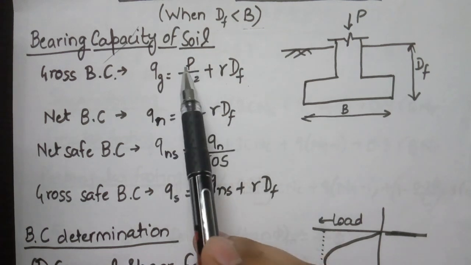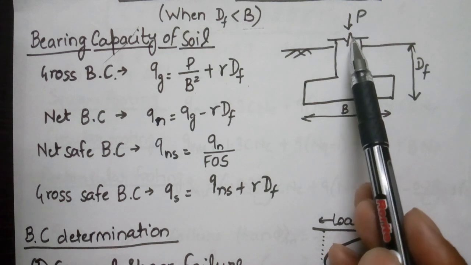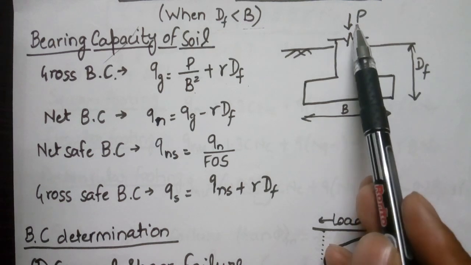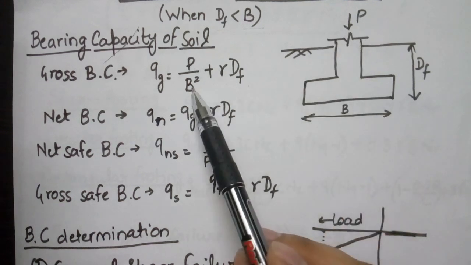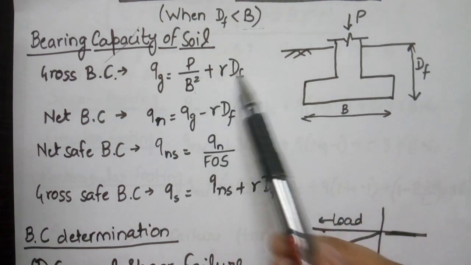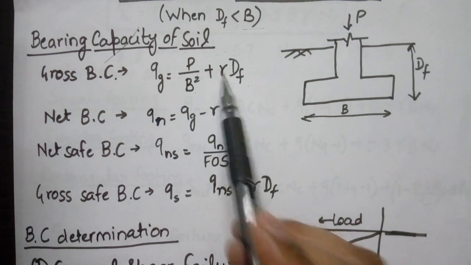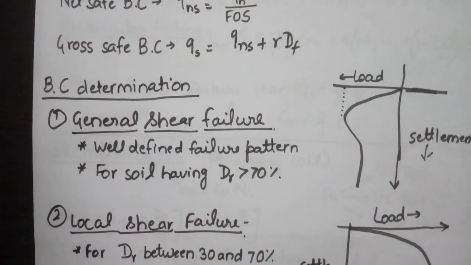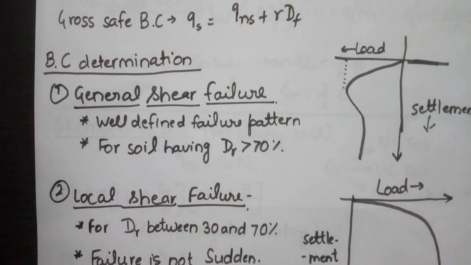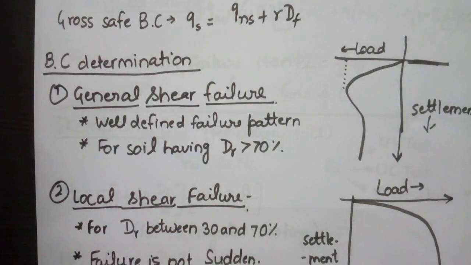Here the terms are: P is the applied load on the footing, it is the load applied by the superstructure. B is the width of the footing, Df is the depth of foundation, and gamma is the unit weight of the soil. Now for bearing capacity determination, we have three failure conditions here.